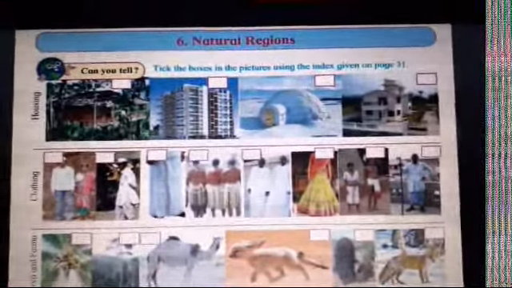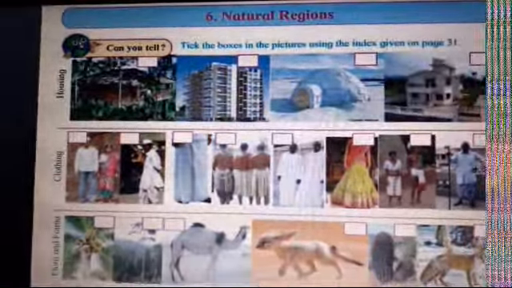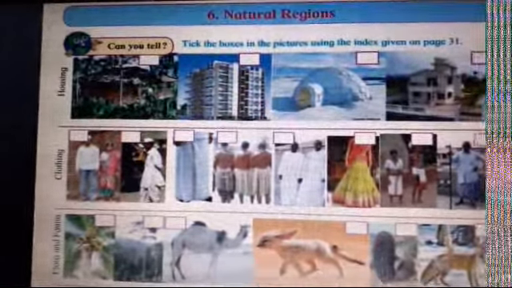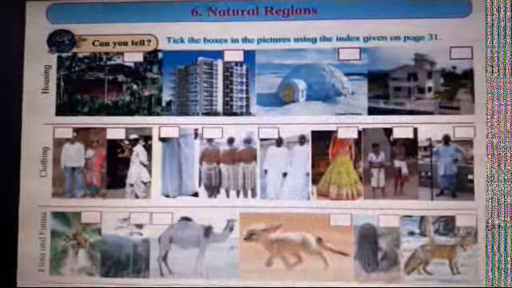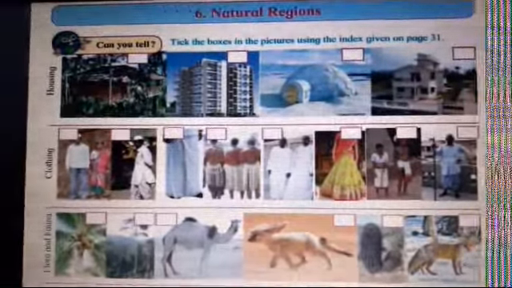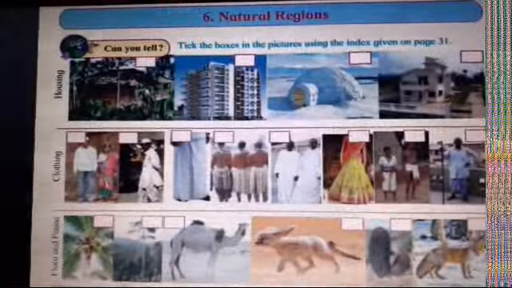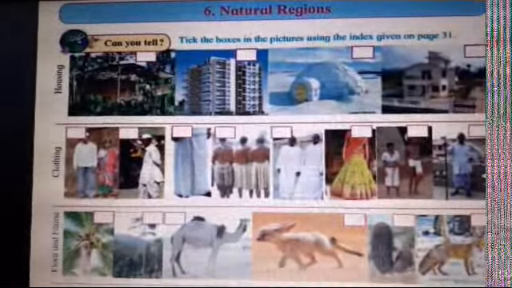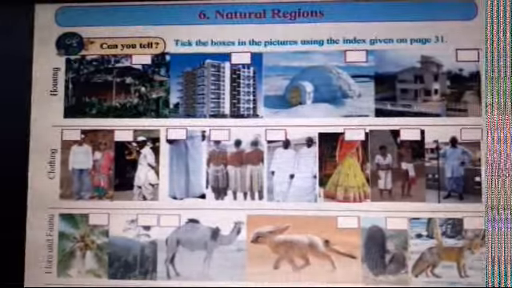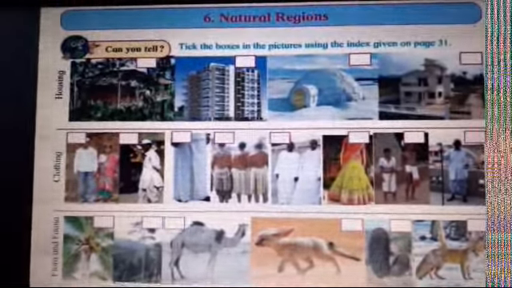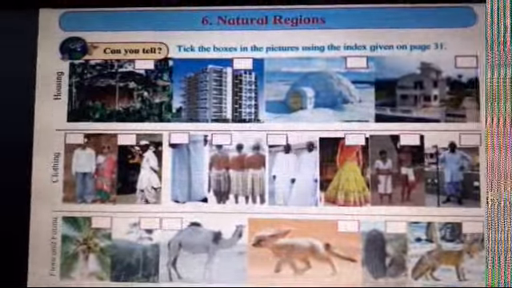First of all, we should know what natural regions means. There are similarities of climate, vegetation, and animal life in different continents that spread between certain latitudes, isn't it? Seven continents are there in the world, children. These similarities stand out as a distinctive feature, a special feature of that particular continent, of that particular region.